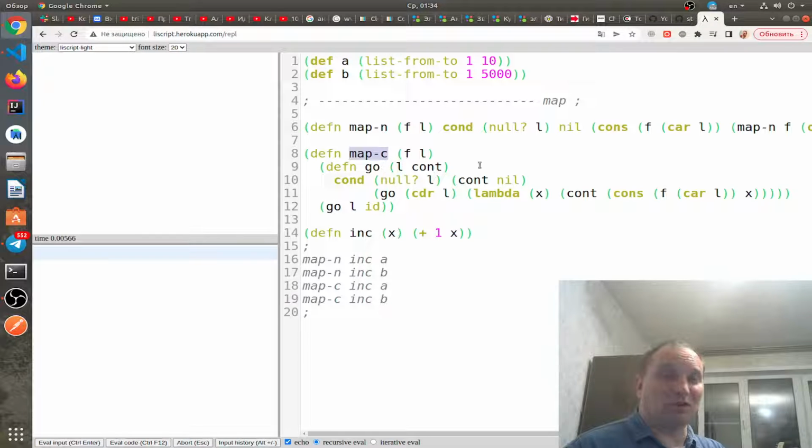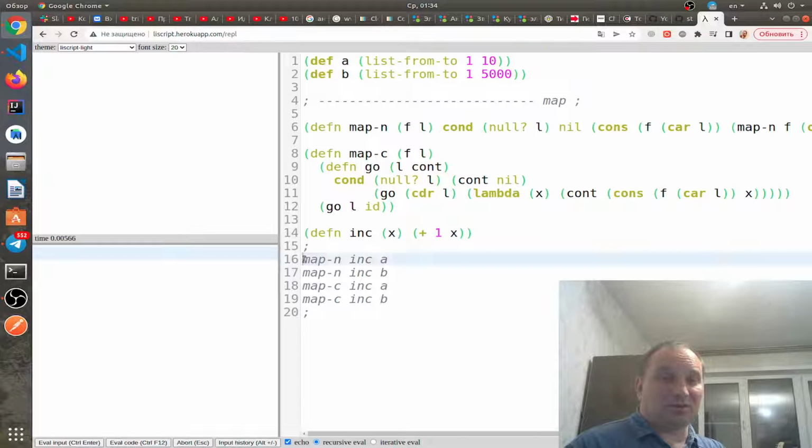Internal function go returns some value, and in its input arguments there is so-called cont, continuation, actually a lambda. Then we wrap this continuation in another lambda, and so on.